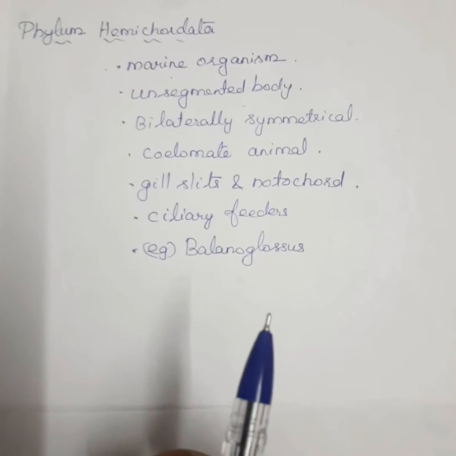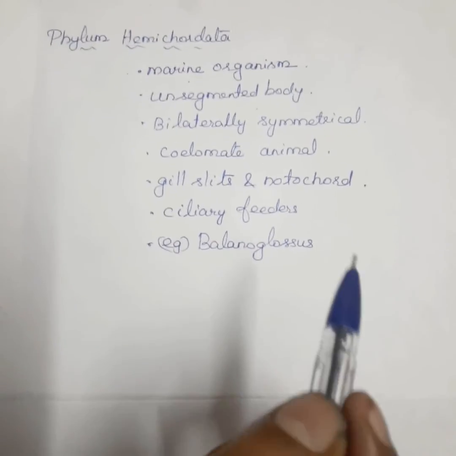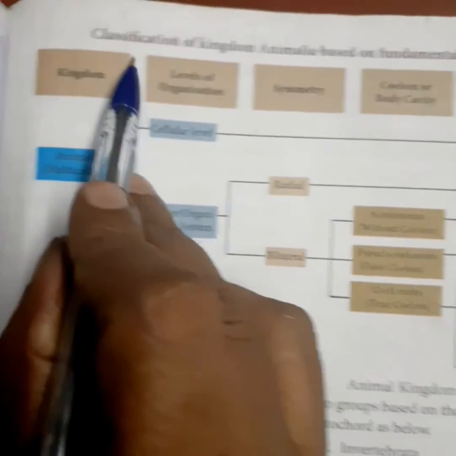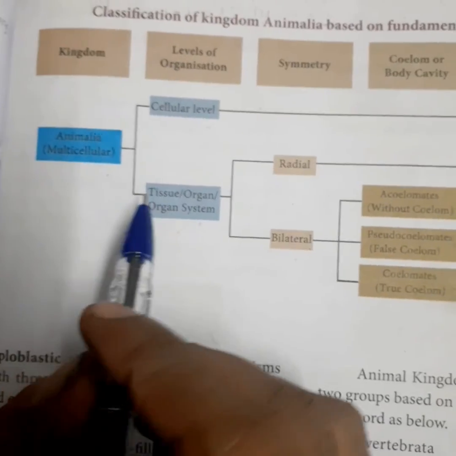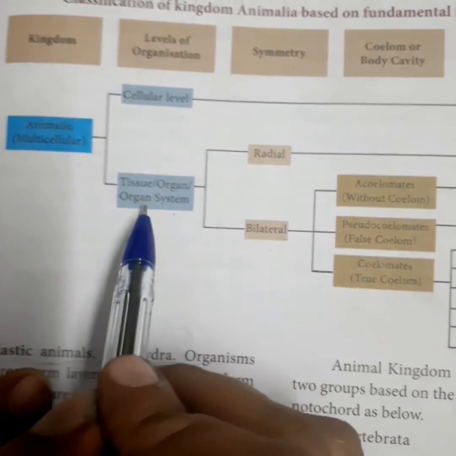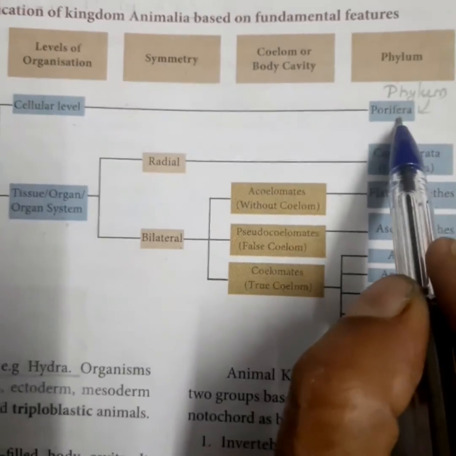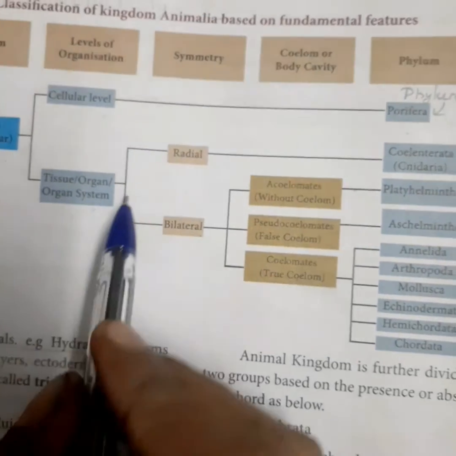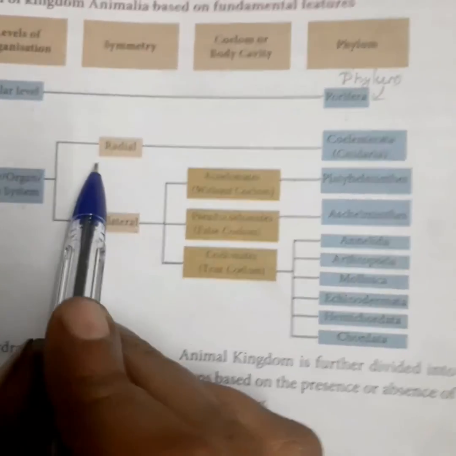So we have learned the different characteristics of each phylum. Finally, we have seen the classification of kingdom Animalia. Animalia is classified at the cellular level and the organ system level. In the cellular level, phylum Porifera. In the organ system level, it is classified as radial and bilateral. And radial symmetry,